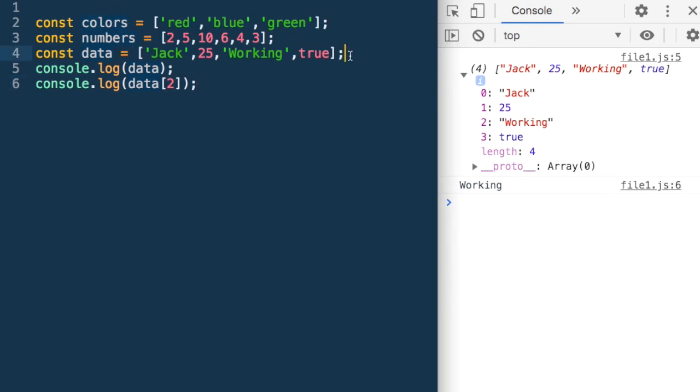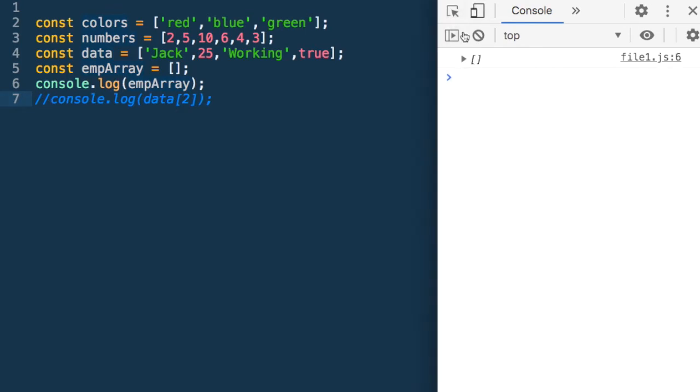We could have also declared something which we call an empty array. So this is an empty array. Within these square brackets, it does not have any value in it. So if I print the empty array, what will it give me? It's an empty array. And if I try and access its second element, let's see what happens. It gives me undefined because there is no element at index 2, so it gives me undefined.